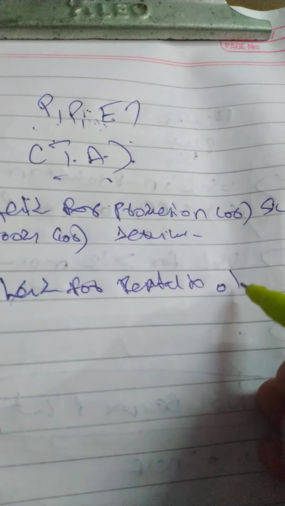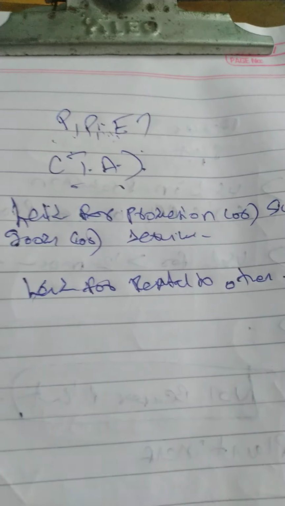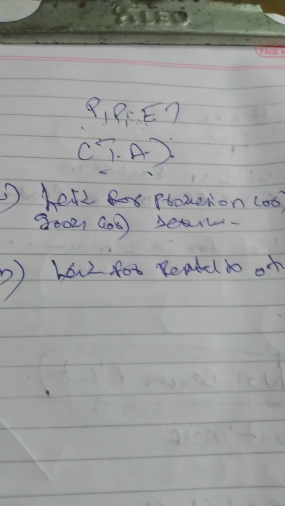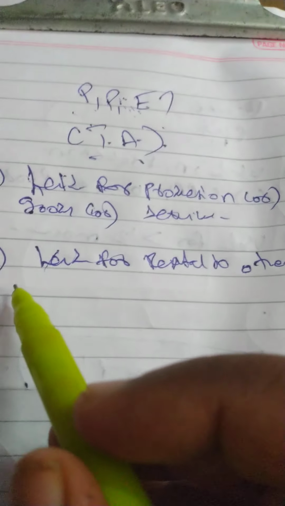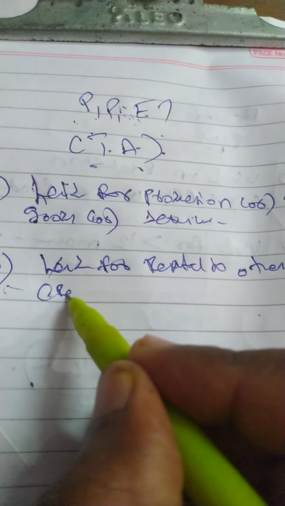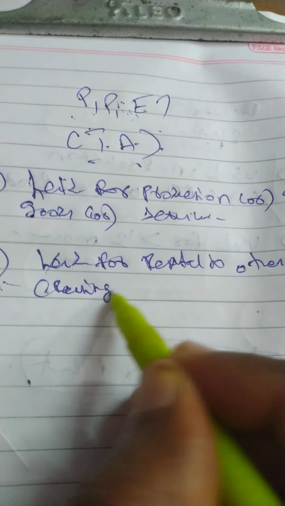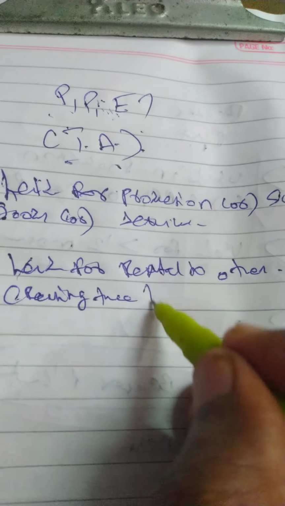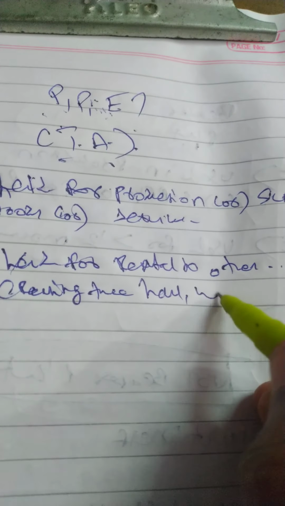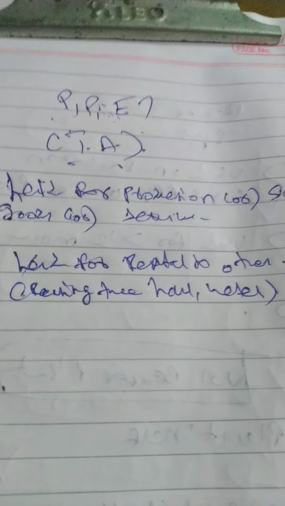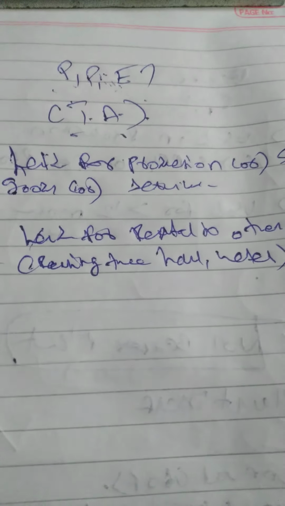Rental to others. For example, renting the hall, renting the hotel, correct? That building is used for what purpose?